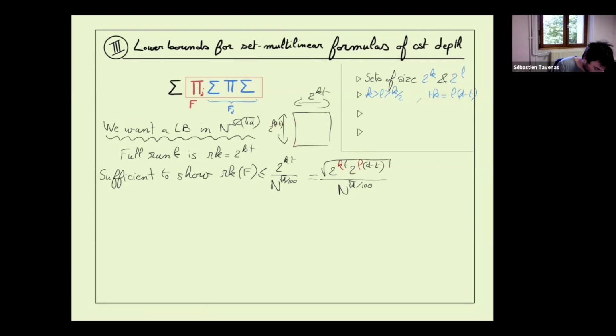In fact, I just want to say that full rank was 2 to the kt, and in the case of a square matrix, it is the geometric mean between these two values. One thing which will be interesting for us: the rank of a matrix is always small. It is smaller than the smallest size between the number of rows and the number of columns. In particular, it will be smaller than the geometric mean between the number of rows and the number of columns.